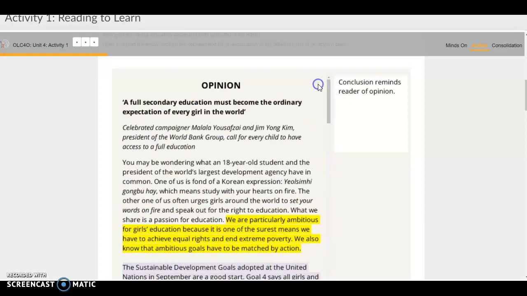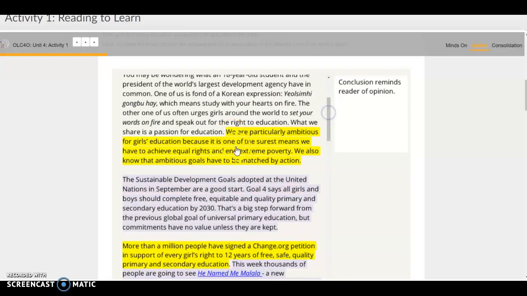As you read through it, take note of the different sections that are in color. For example here, this section has been highlighted in yellow. If you click on any of the colored sections in this opinion piece, it will tell you what that part of the writing is.